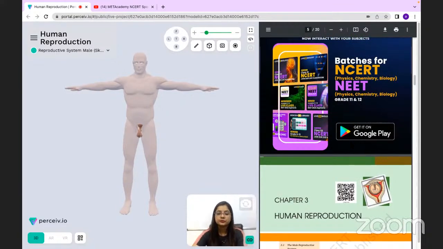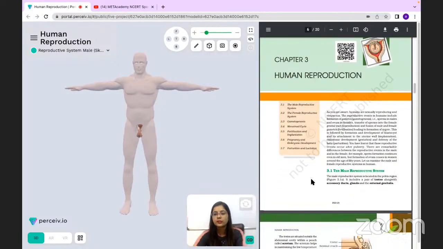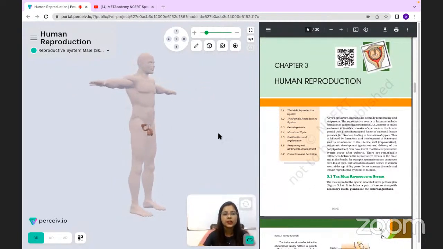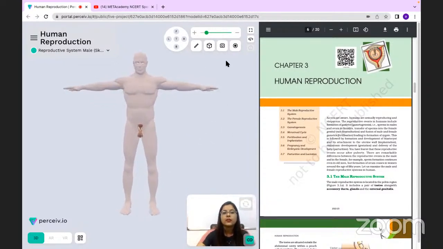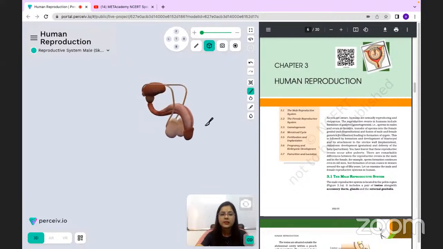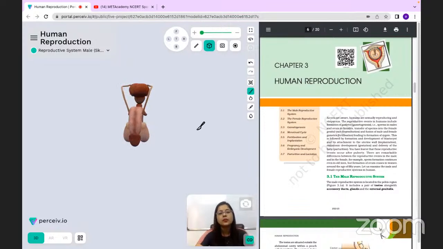All right. Now, so आज let us just start with the concept of the human reproduction, क्योंकि मैंने आपको already बताया कि हम लोग human reproduction की बात करेंगे. तो human reproduction में we will be specifically talking about the male reproductive system. तो यहाँ आपको दिख रहा है जब हम 3D मॉडल से चीजें पढ़ते हैं तो हमें चीजें बहुत कन्वीनियंट हो जाती हैं. Like for example, we can use different tools, है ना? Like for example, अगर हमें सिर्फ मॉडल देखना है तो we can slice out this part, we can maximize this portion, है ना? इस part को maximize करके we can just move the model like this, और हमें each and every part बहुत specifically नजर आती है.